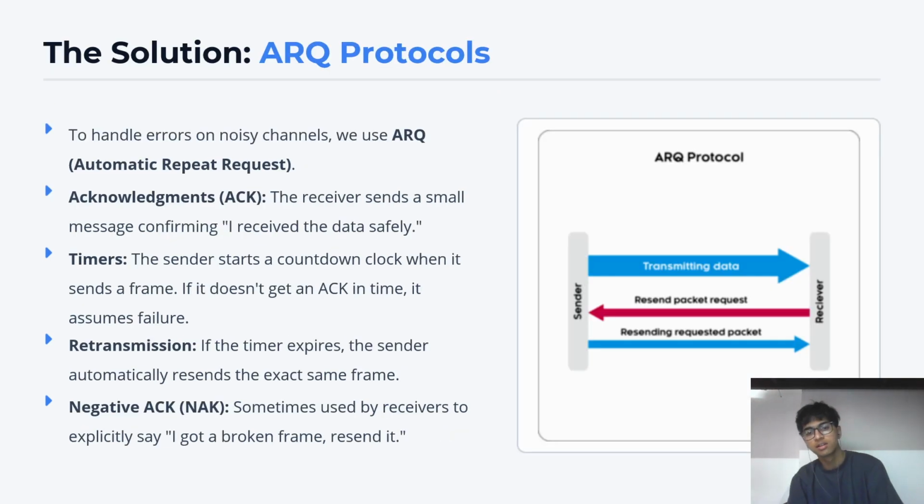To handle such errors and discrepancies that happen in noisy channels, ARQ is used, which stands for Automatic Repeat Request. This ARQ is used to handle errors by making the receiver send an acknowledgement back to the sender. When the sender sends a frame and the receiver successfully receives it, it is forced to send an acknowledgement, which once the sender receives, the sender sends the next frame. There's a timer which starts the countdown as soon as the sender sends the frame, and if the acknowledgement is not received within the time frame, the sender resends the previous frame. There are many types of such ARQs which we'll study moving on.